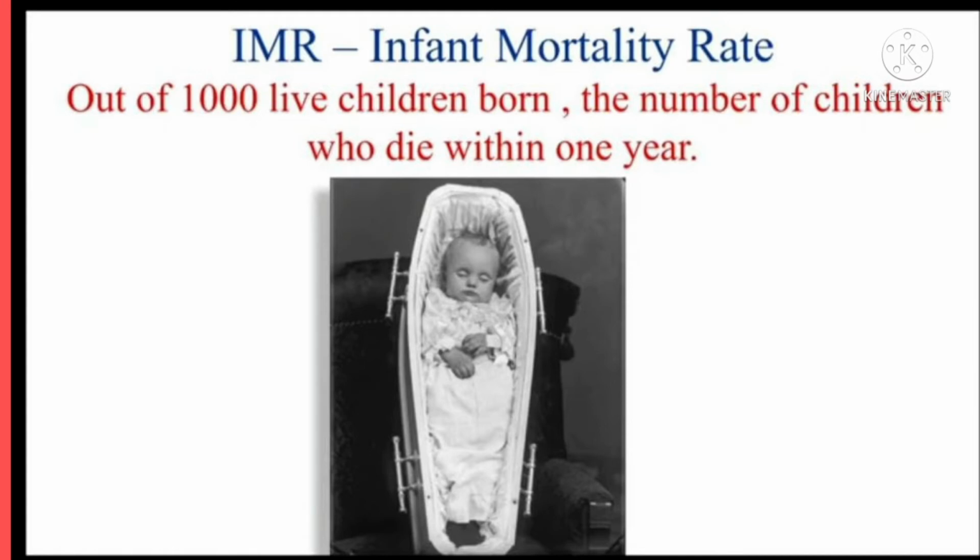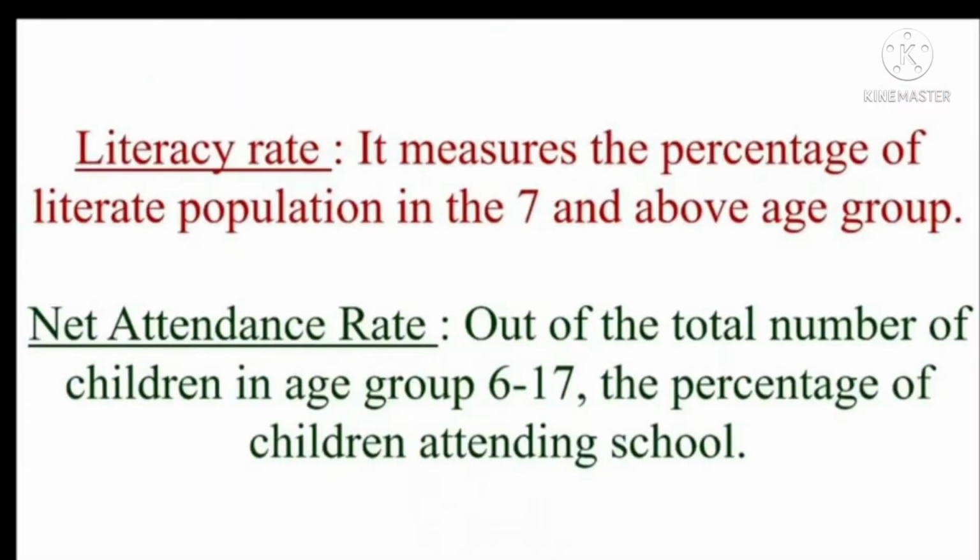Students, see here IMR, infant mortality rate. Out of 1000 live children born, the number of children who die within 1 year is called IMR, infant mortality rate. This infant mortality rate is low in the state of Himachal Pradesh and highest in Bihar. Here we see literacy rate.